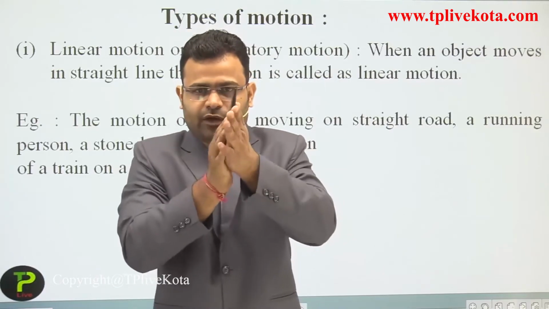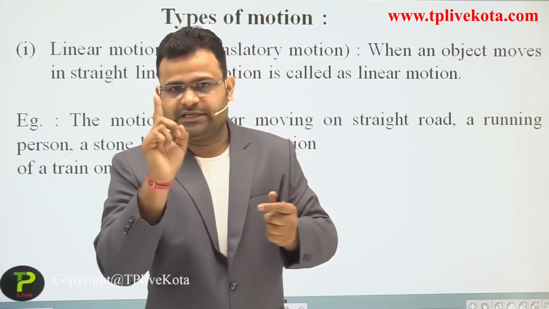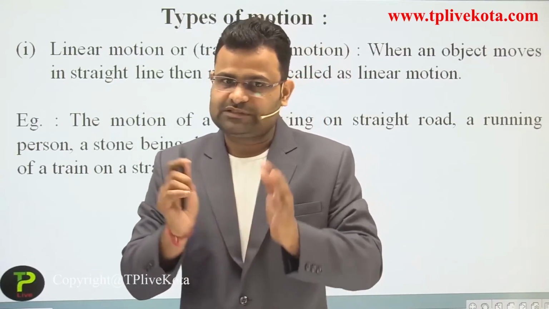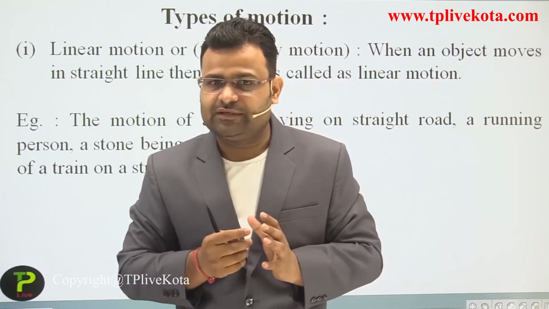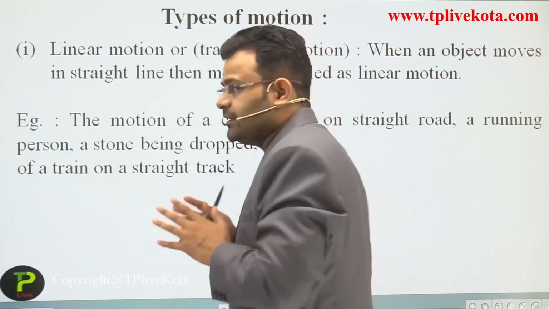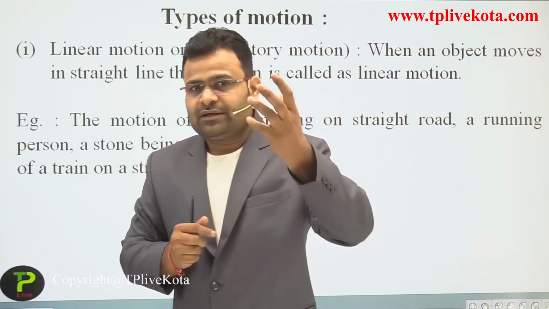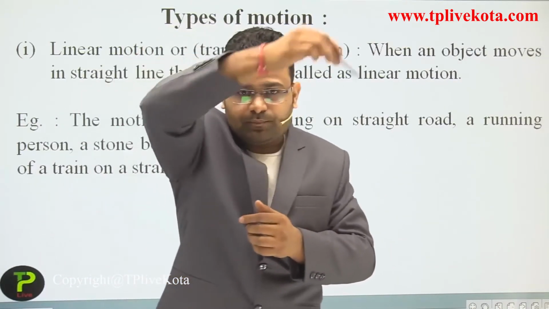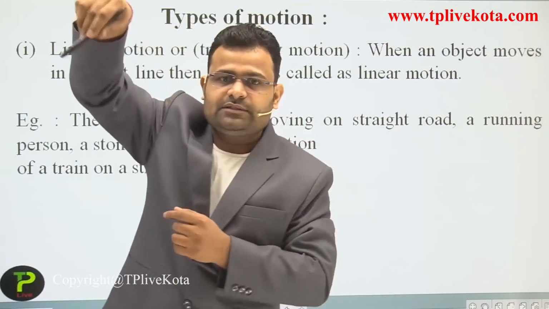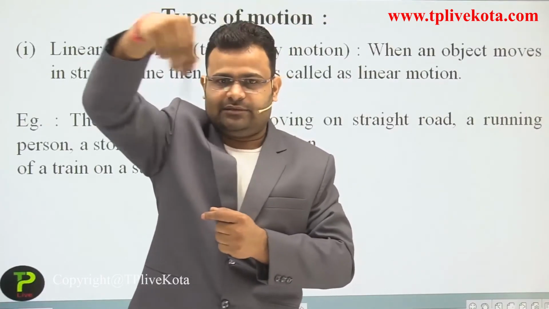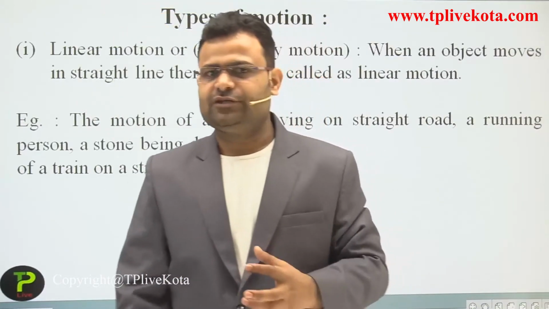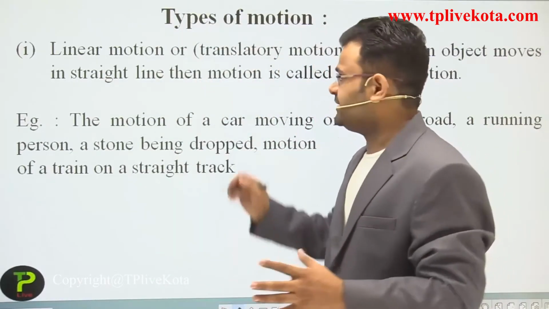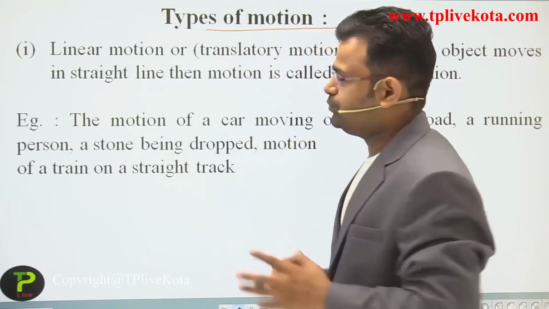Sometimes you move on your position, just like the sun, or you are moving in a circular motion on your position, it's also a motion. You are watching some more motion, like a pendulum which moves about a single point. So dear students, we divide motion into different types. Now our topic is the different types of motion.